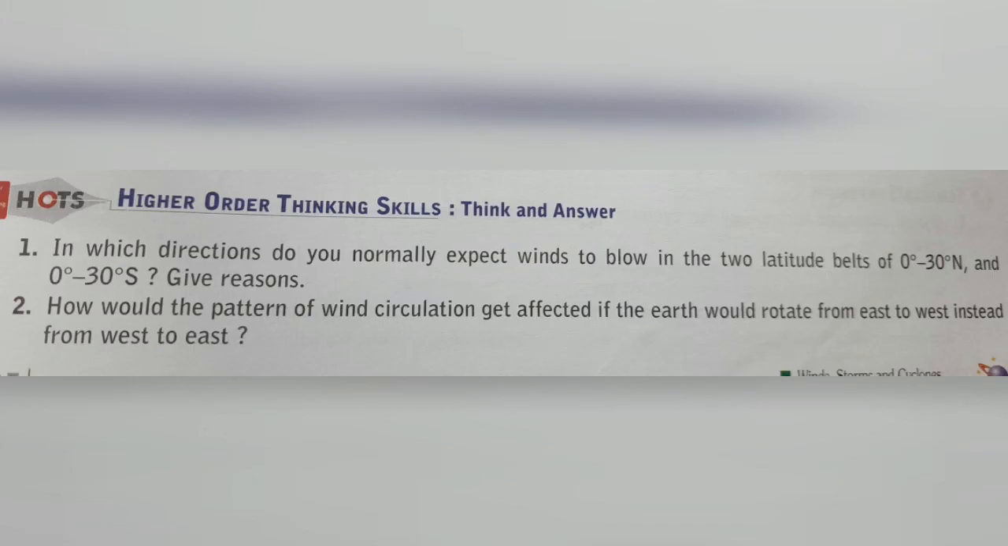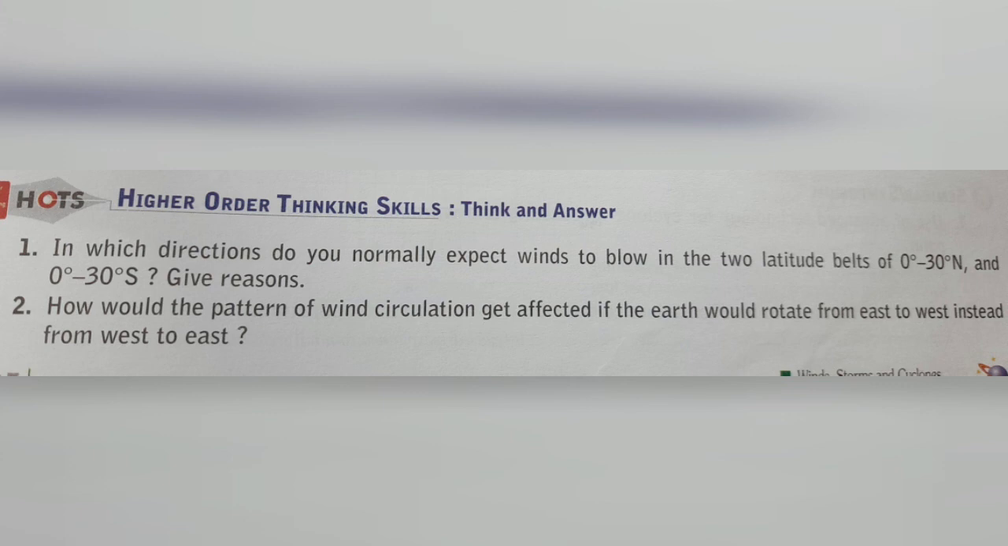Now coming to HOTS, or the higher order thinking skills, the first question is, in which direction do you normally expect winds to blow in the two latitude belts of 0 degree to 30 degree north and 0 degree to 30 degree south? Give reasons. In case of 0 to 30 degree north, the wind direction will be southwest, while from 0 degree to 30 degree south, the wind direction will be northwest. This is because the earth is rotating from west to east.